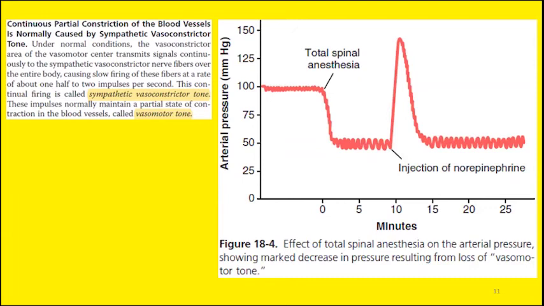This vasomotor tone is due to the excitatory signals sent by the sympathetic nerve fiber. So if you remove the excitatory signal by giving anesthesia, you are compromising the vasomotor tone. Once the vasomotor tone is gone, the arterial pressure will be reduced. And the opposite effect will be there if you inject norepinephrine.